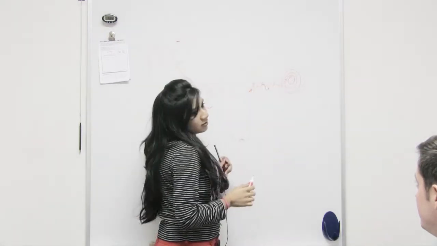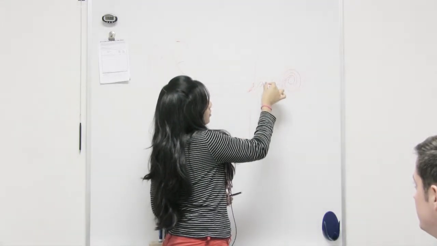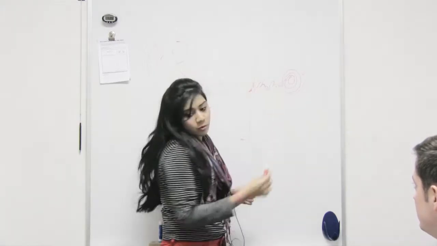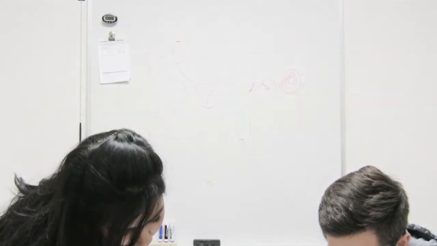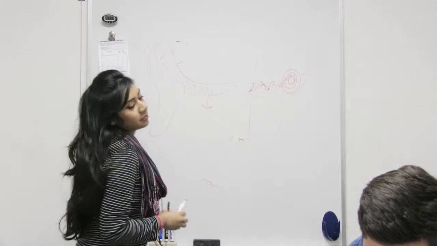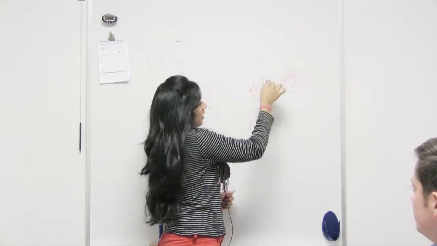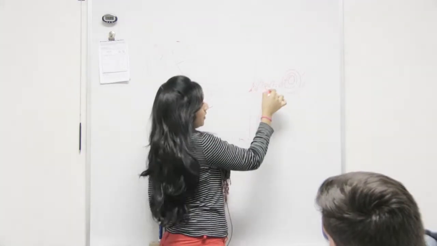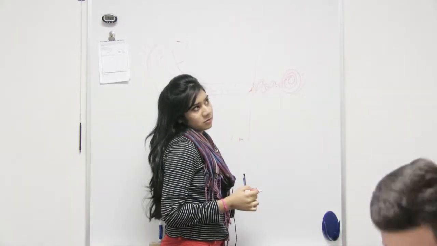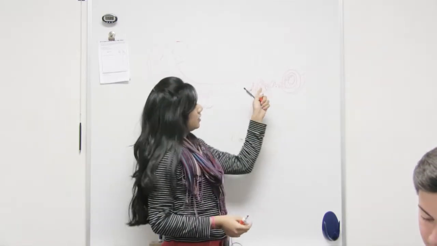These 3 bones are called ossicles, ear ossicles. This is the hammer, anvil, and stapes. I don't know what names your book has. There are 2 sets of names: malleus, incus, and stapes, or hammer, anvil, and stirrup. Here it's hammer, anvil, and stirrup. This is the hammer because it's hammer shaped. This is the anvil, and the last one is the stirrup.